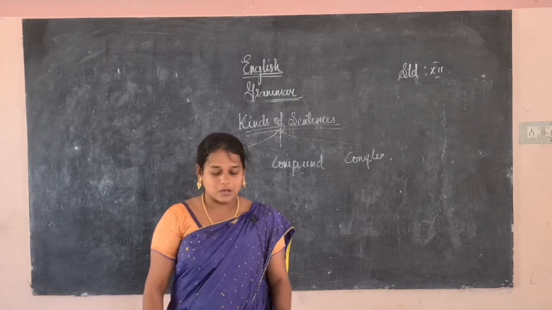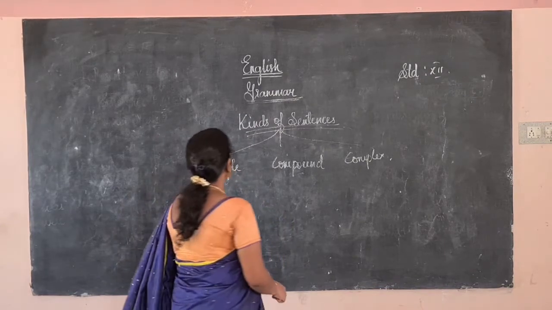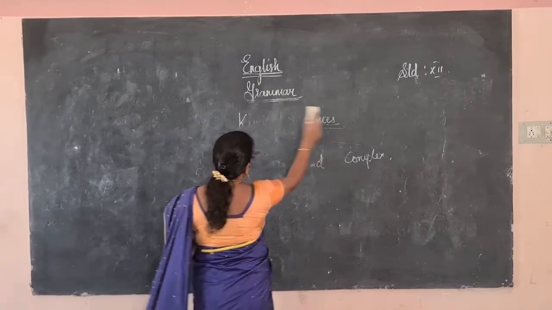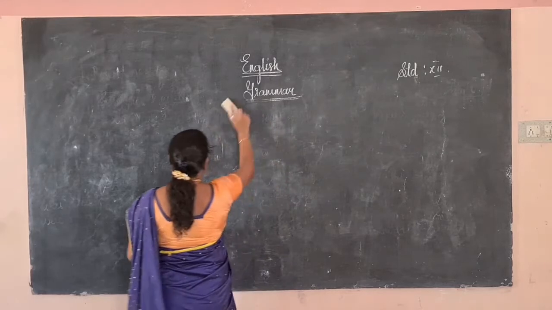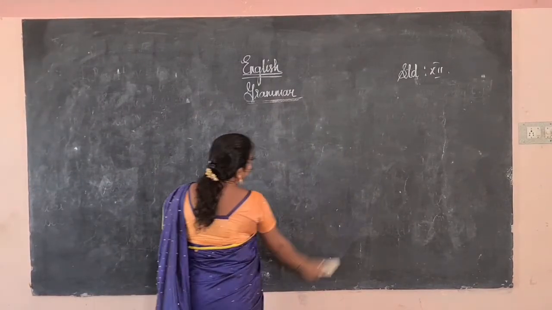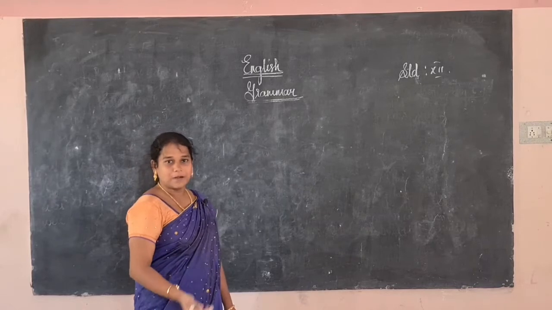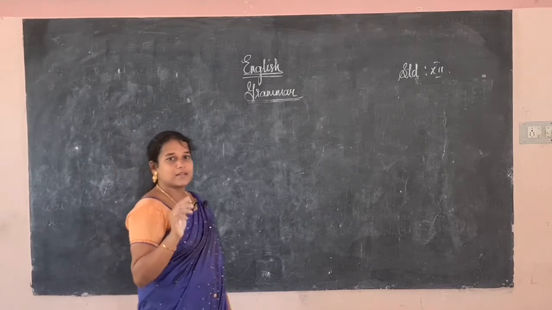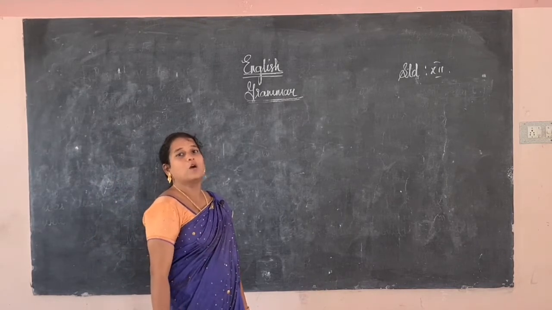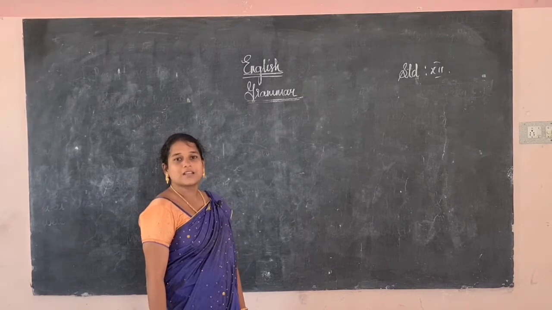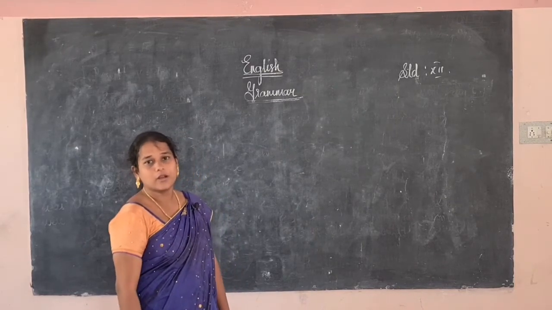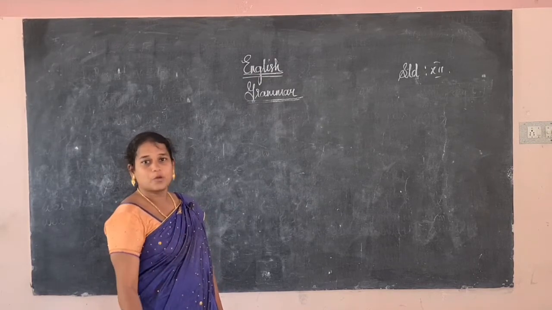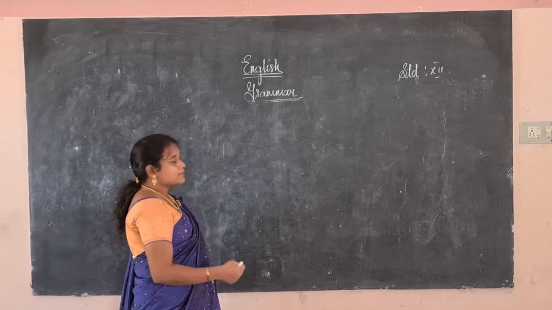Okay, so today we are going to learn about the kinds of sentence, that is simple, compound, complex. First we have to know what is the subject and the predicate, then only we will understand what is the clause and the phrase. Subject means the doer. The subject is always in the form of noun or pronoun, and the predicate is the part which consists of the verb and the object. Action will be there and the receiver will be there in the predicate. Okay, then the next one, the phrase.